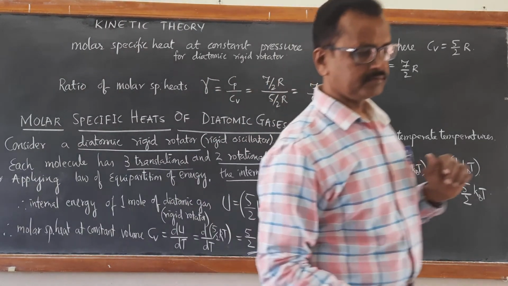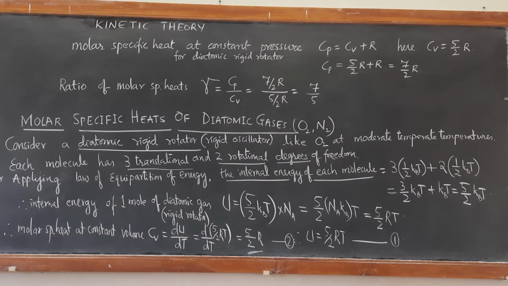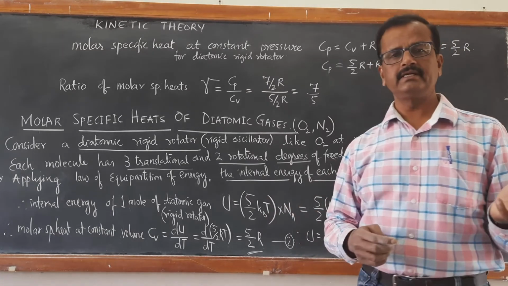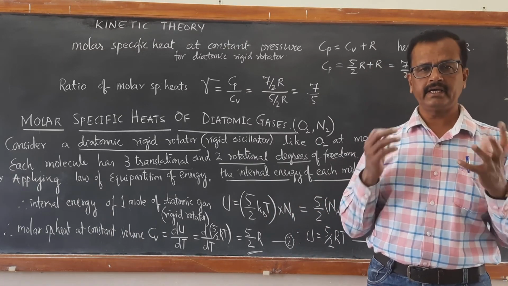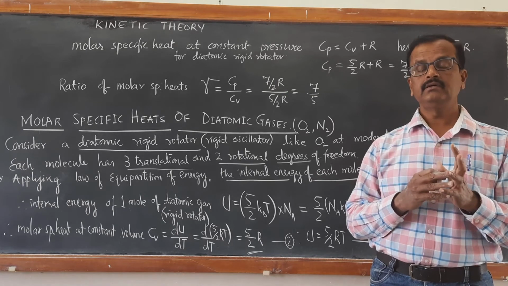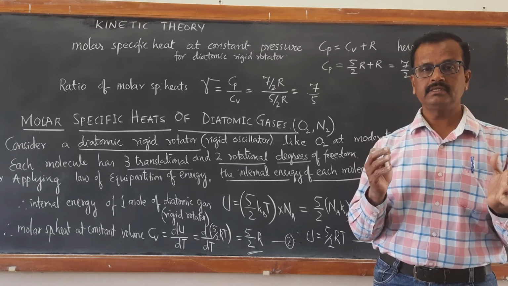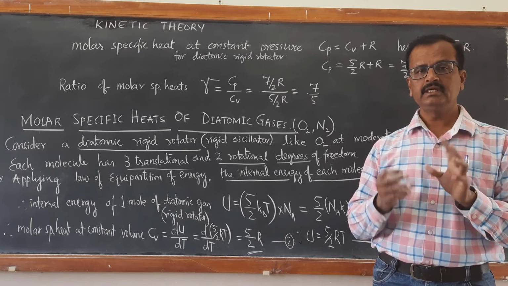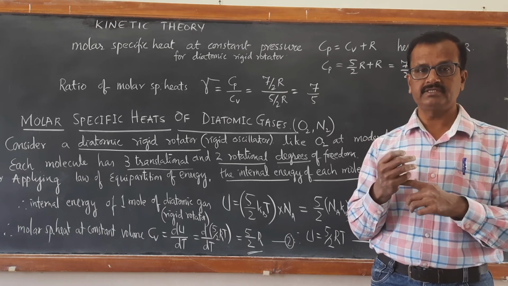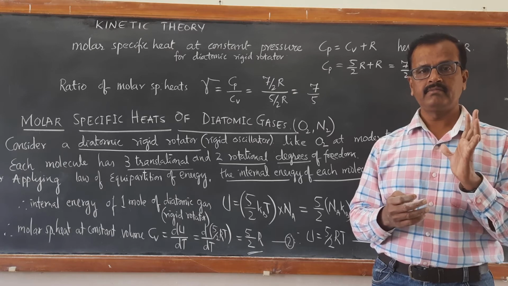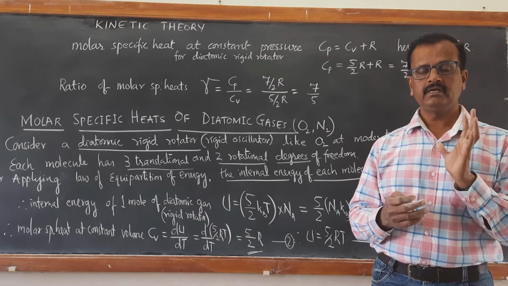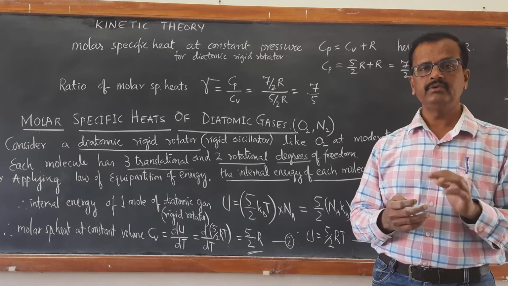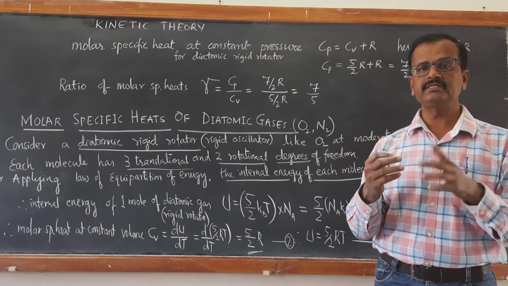Okay, 7 by 5. Now we will discuss the non-rigid rotator. A non-rigid rotator is one like carbon monoxide, as we have discussed earlier. Carbon monoxide is again a diatomic gas. Even at moderate temperatures, in addition to 3 translational and 2 rotational modes of energy, it will also have a vibrational mode of energy. Such a gas is said to be a non-rigid rotator.